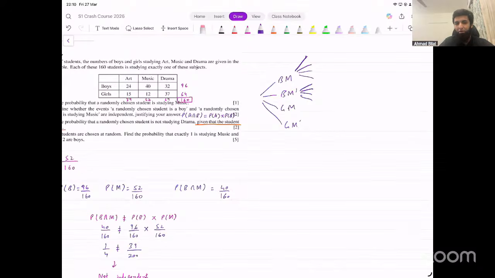Yeah, but then you do those permutations method, right? Arrangements method. You find the number of possible cases. So one possible case would be BM, BM, boy not music, and girl not music, since we want only one music. That will be one case. And then the other case would be girl music, boy no music, and boy no music. These will be the two cases.